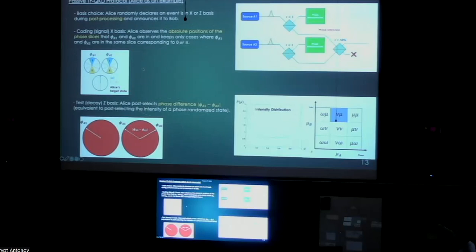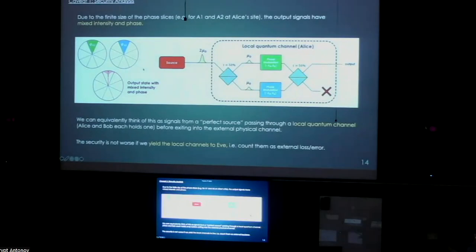So Alice and Bob's intensities follow a distribution like this as before, and the overall domain of the 2D intensity can be divided up into a 3x3 grid that corresponds to 9 passive decoy state settings, on which you can do decoy state analysis. There are still some caveats, though. The first big problem is that the phase slices have finite slice size. So the output signals have mixed intensities and phases. They're not perfect alpha and negative alpha states. This is a security flaw, because that's an imperfect state preparation.